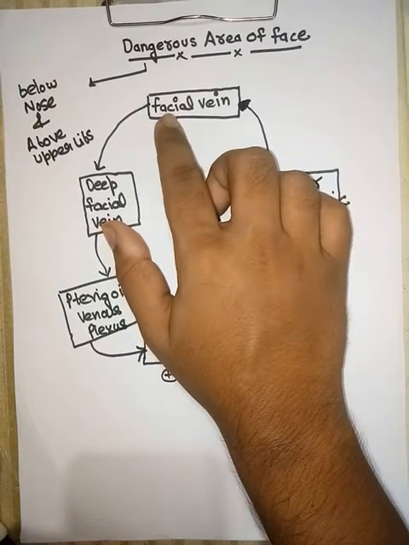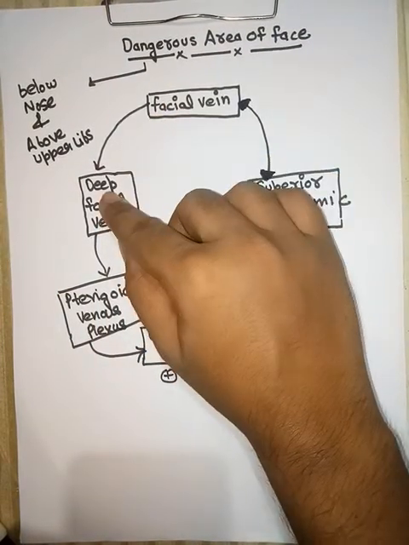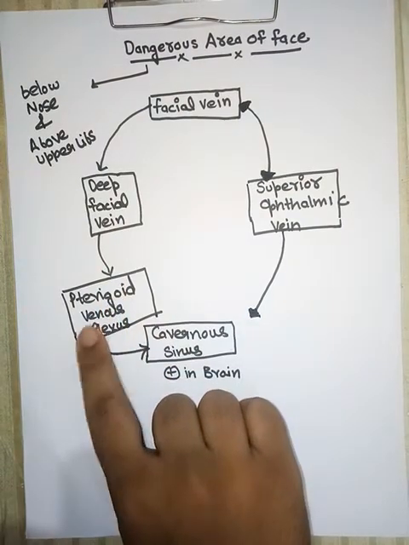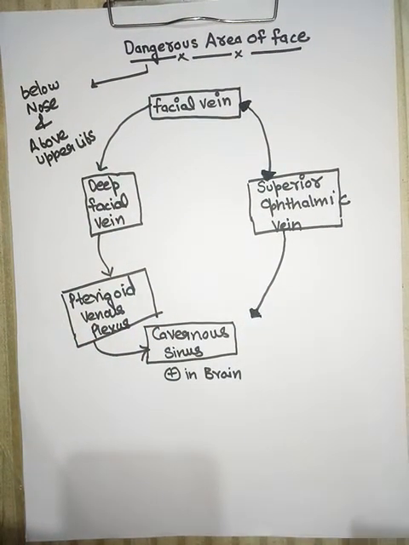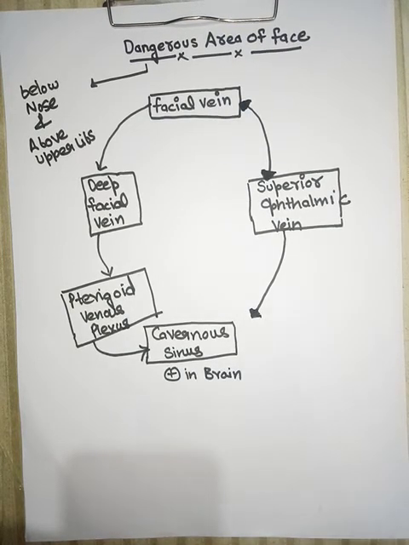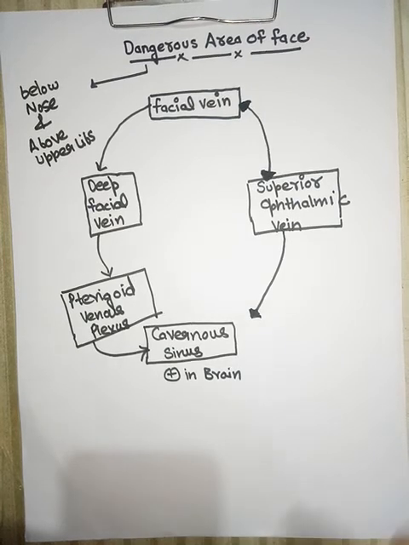And there is also an alternate route: facial vein to deep facial vein to pterygoid venous plexus, and pterygoid venous plexus to cavernous sinus. So this infection is spread with the movement of face. As and when facial expressions and movement of facial muscles occur, this infection spreads to the cavernous sinus.